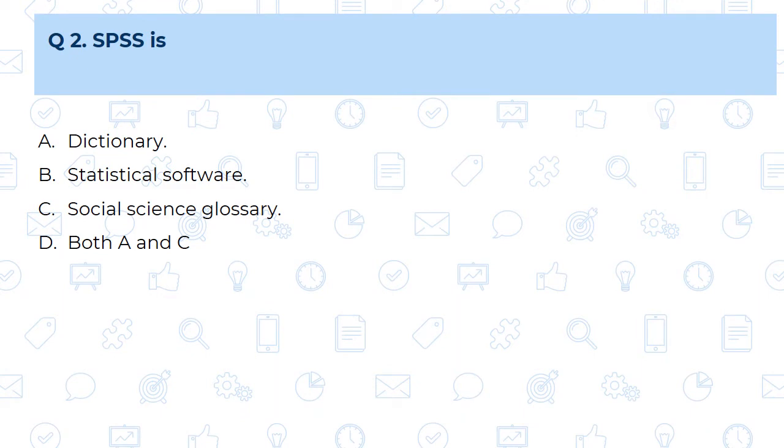Question number 2. SPSS is... If you have not seen the previous video of application of ICT, there we have discussed SPSS. If you have not seen, please watch it. See, SPSS is a software or ICT tool which is used for the quantitative data analysis, and this SPSS stands for Statistical Package for the Social Sciences. So this is not a dictionary or a social science glossary. This is a statistical software. So our answer is B.